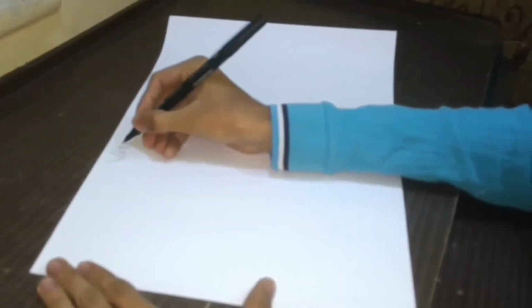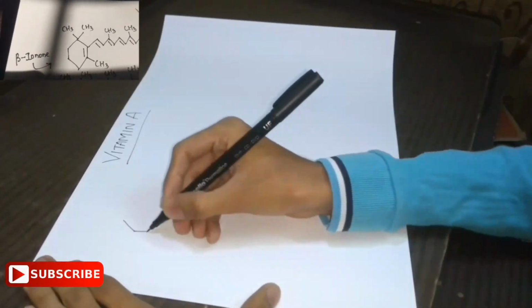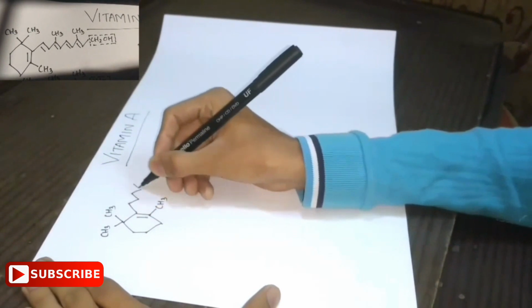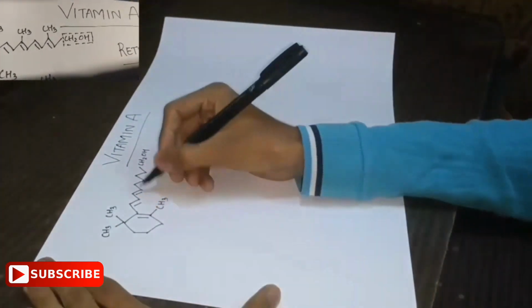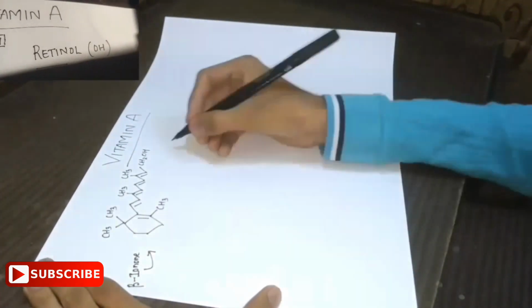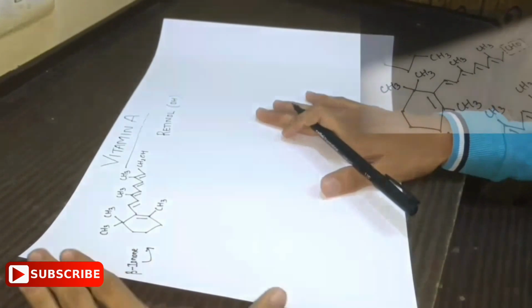So let's begin with the structures. Vitamin A consists of three structures which constitute the name vitamin A. These structures are retinol, which has the alcoholic group, retinal, which has the aldehydic group, and retinoic acid, which has the carboxylic acid group.